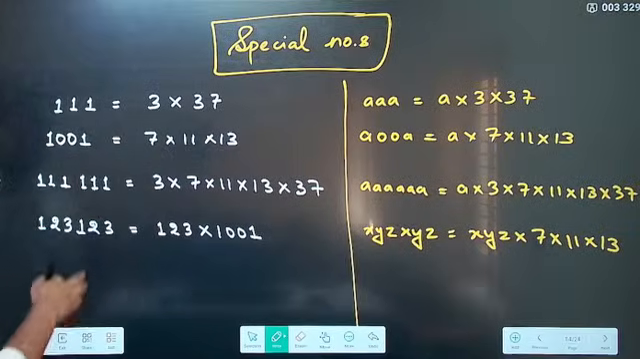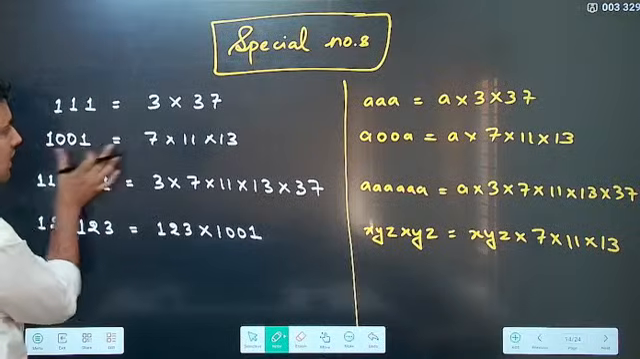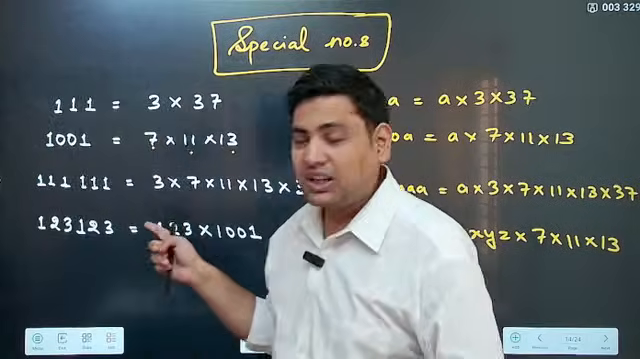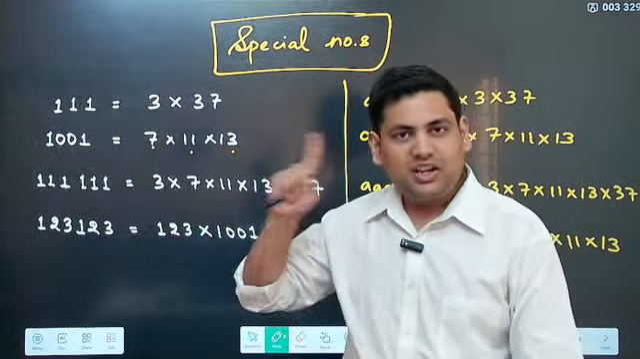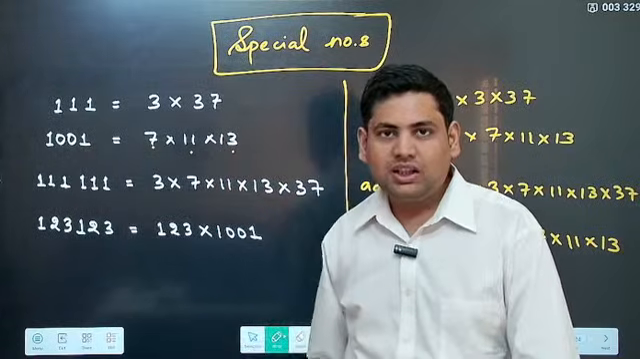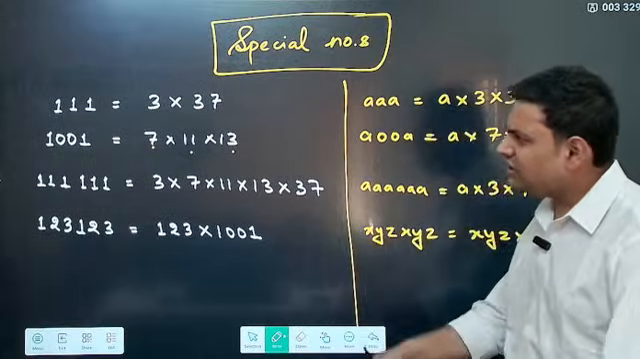Then there is another important number, that is 1001. 1001 is 7 into 11 into 13. If you remember, this was our set 4. Correct. 7, 11, 13, for which we had the series. Multiplication of all these three leads to 1001.